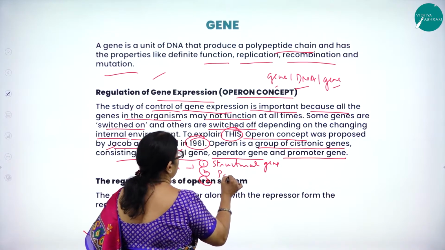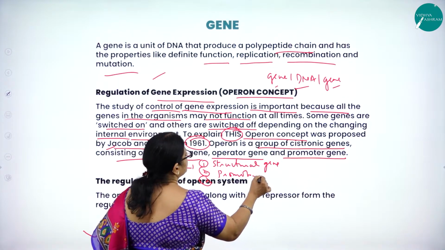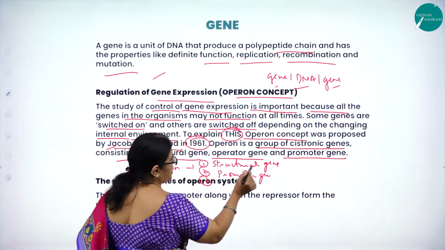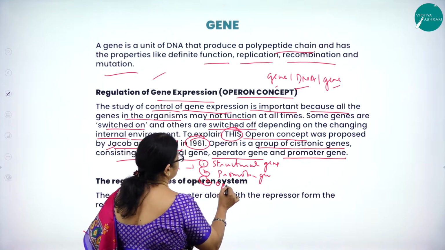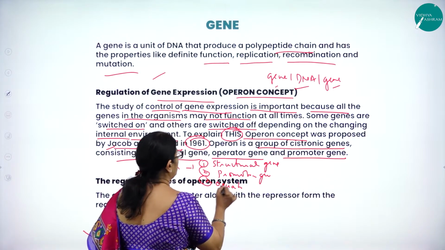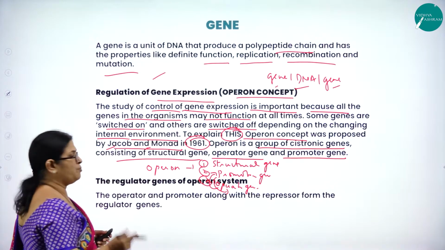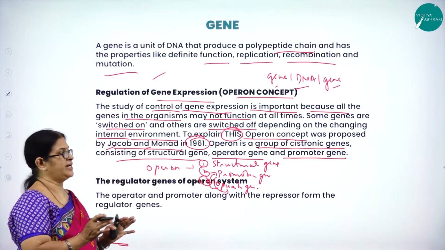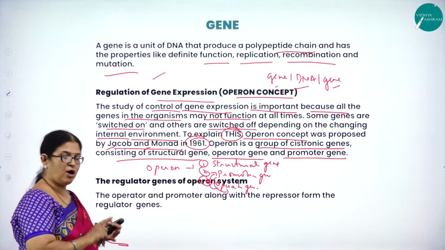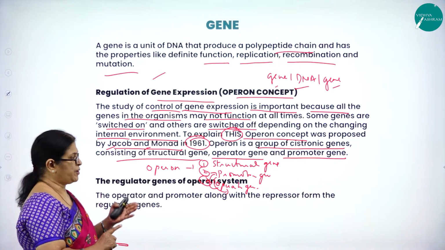The next one is called the promoter gene, and the other one is called the operator gene. Operator gene, then comes the promoter gene. Right. So operon means it's a set of three genes, that is the structural gene, the operator gene and the promoter gene.